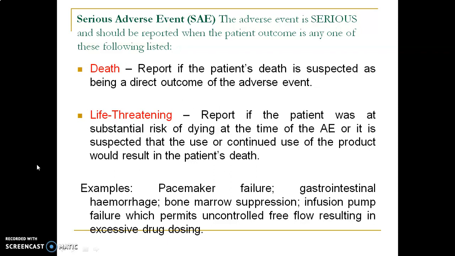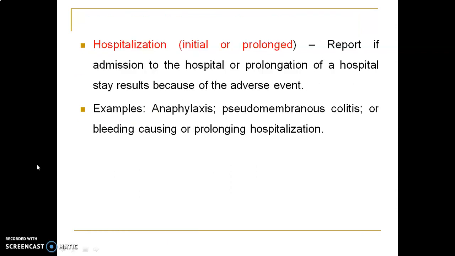Some examples include pacemaker failure, gastrointestinal hemorrhage, bone marrow suppression, and infusion failure. Many of these examples suggest that in future there is a chance of failure or death. Or sometimes it may be hospitalization, either initial hospitalization or prolonged hospitalization. In such a condition also it should be reported, with examples which include anaphylaxis, pseudomembranous colitis, or bleeding which can cause prolonged hospitalization.